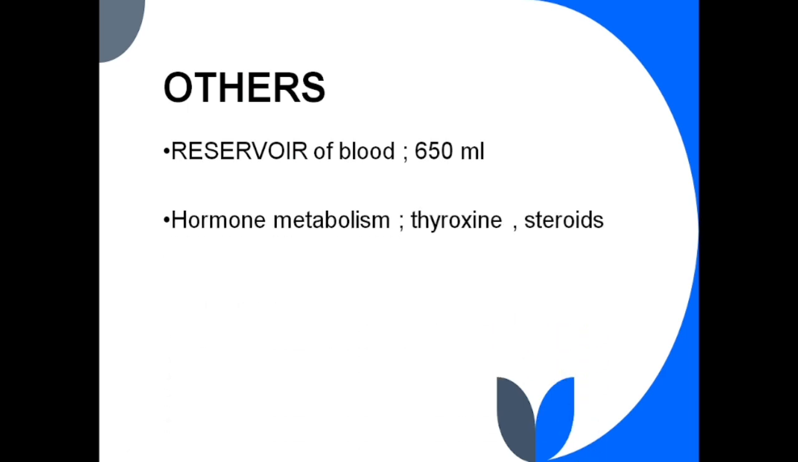Next is other functions. Blood volume in hepatic veins and sinus is 450 ml, that is 10% of the total blood volume. When the right atrial pressure increases, up to 1 liter of extra blood can be stored in the liver. Hormones like thyroxine and steroids are degraded in liver. When there is liver damage, the excess activity of these hormones occurs.